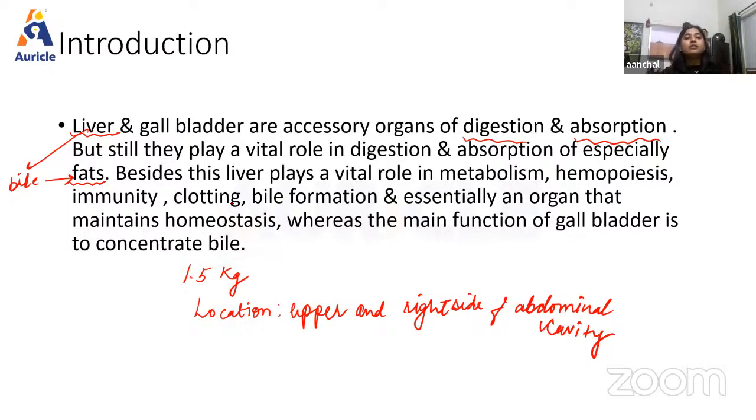Besides this, liver plays a vital role in metabolism, hemopoiesis, immunity, clotting, bile formation, essentially an organ that maintains homeostasis, whereas the main function of gallbladder is to concentrate bile. How the concentration of bile occurs inside the gallbladder, we are also going to learn in today's class.